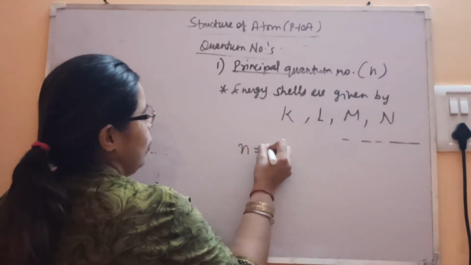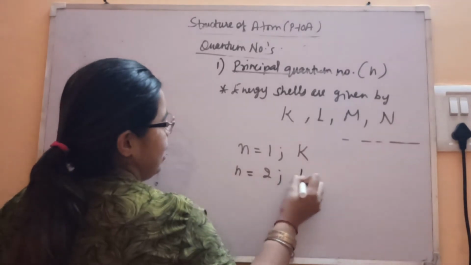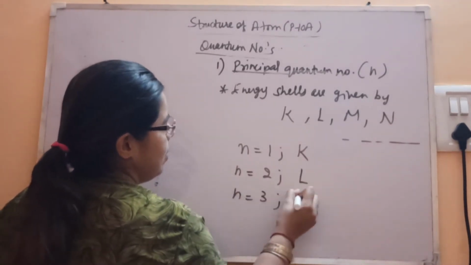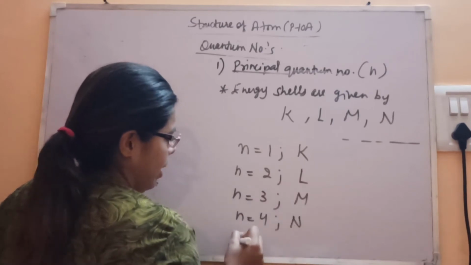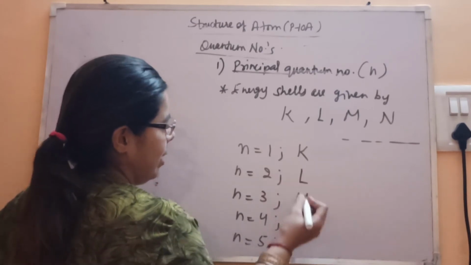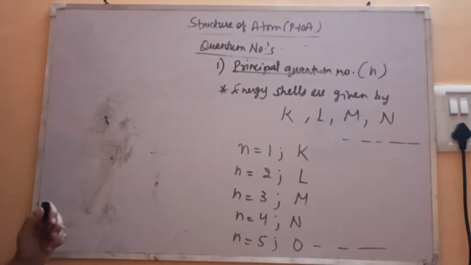If n is equal to 1, this represents K. n is equal to 2 represents L. n is equal to 3 represents M. n is equal to 4 represents N. n is equal to 5 represents O. Like this the shells will be there.